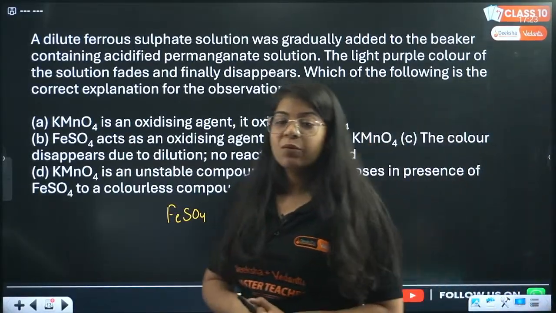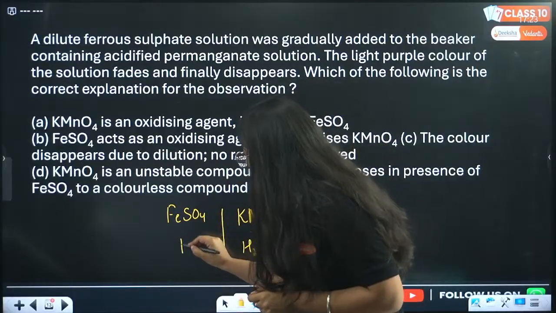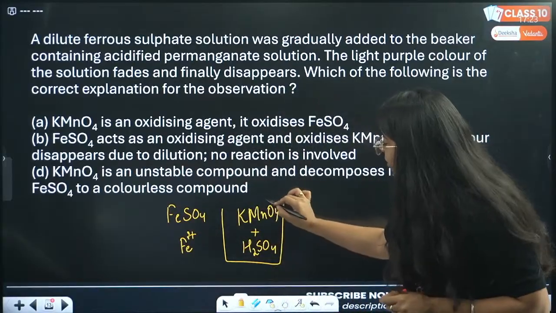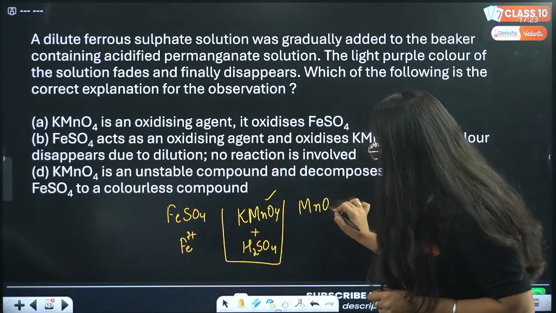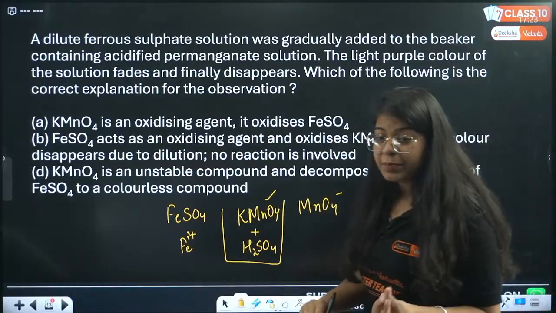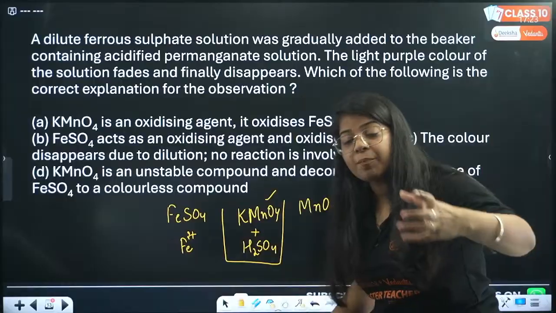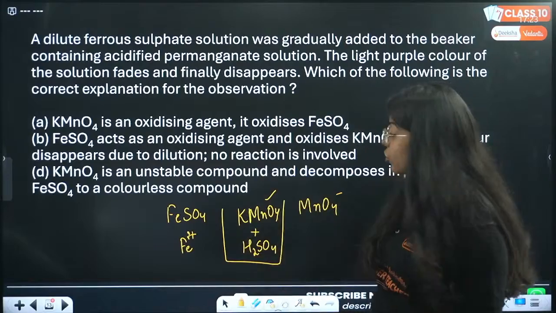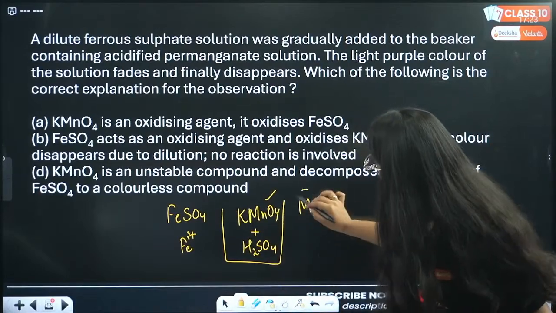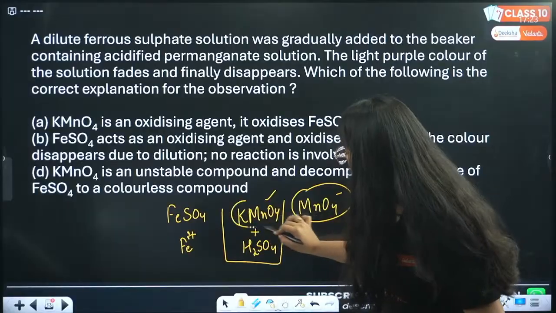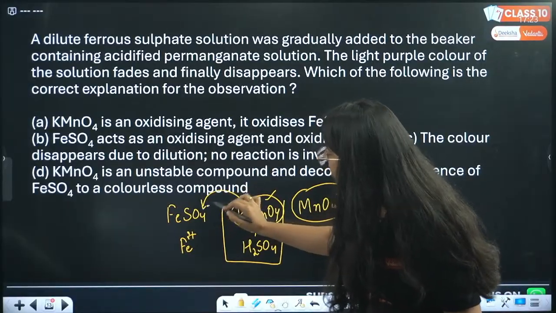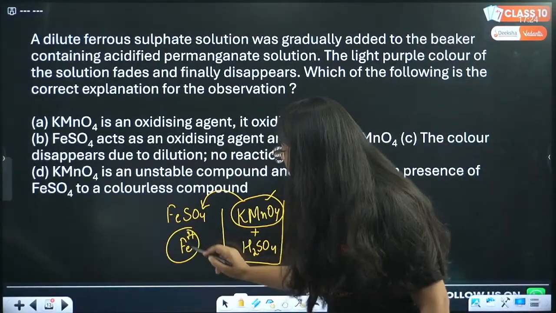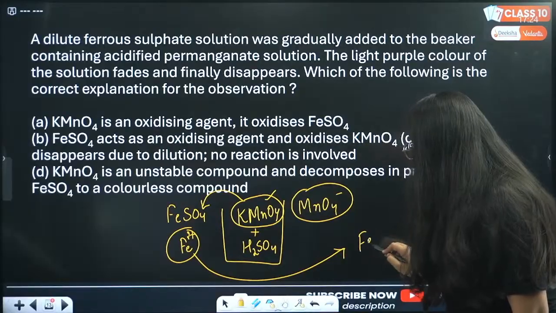Basically, what happened, this is simply Fe2+, and in this we have MnO4 negative ions. So what happens when it goes from purple color, fades, and finally disappears? You don't have to remember this much, you just have to remember that this MnO4 negative, or KMnO4, oxidizes iron, so that Fe2+ becomes Fe3+.